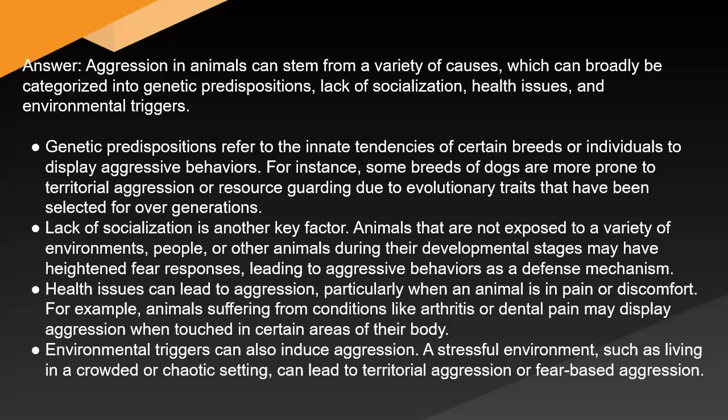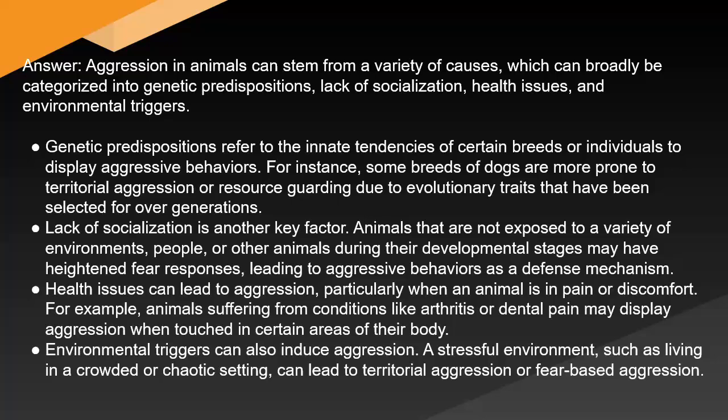For instance, some breeds of dogs are more prone to territorial aggression or resource guarding due to evolutionary traits that have been selected for over generations. Lack of socialization is another key factor. Animals that are not exposed to a variety of environments, people, or other animals during their developmental stages may have heightened fear responses, leading to aggressive behaviors as a defense mechanism.